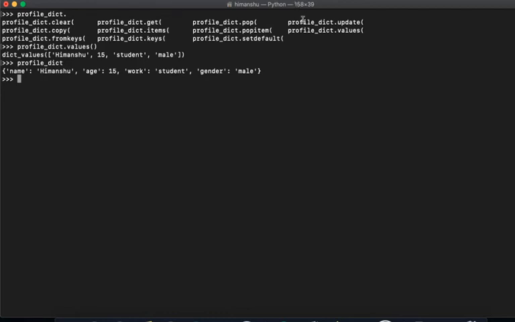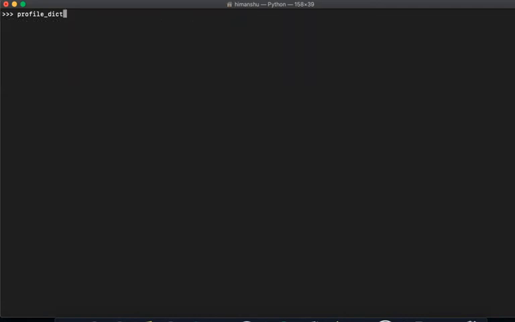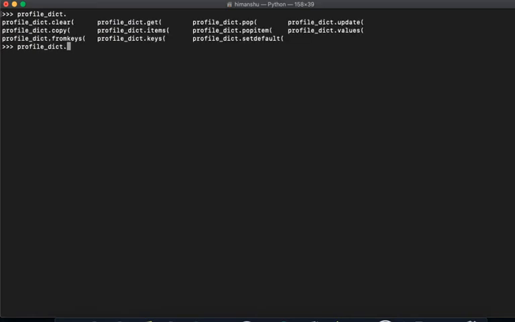Now we are going upside down. If I say profile underscore dict dot update, right, and I want to update the key age to 21 or something like that, right?